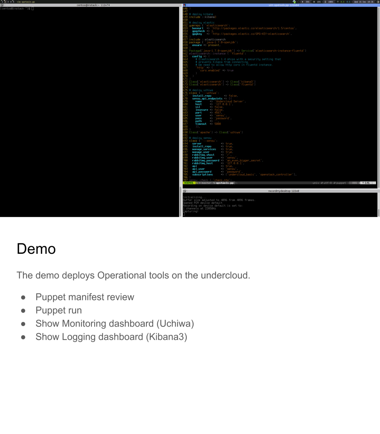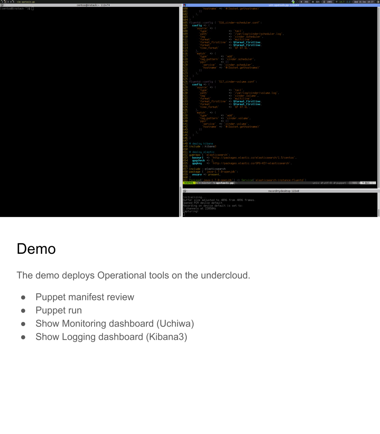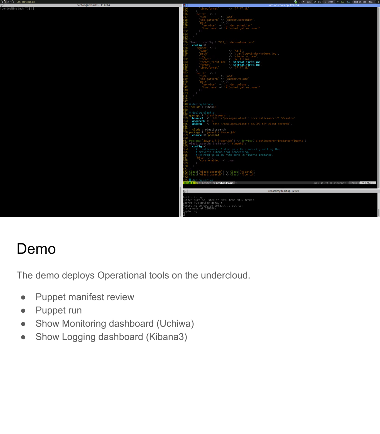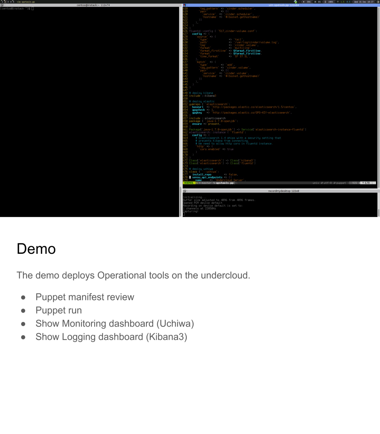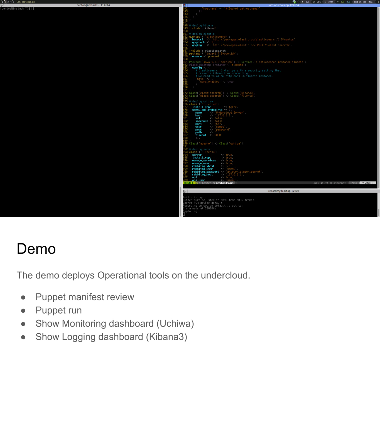So my demo is grabbing the logs from Keystone, Nova, Glance, Cinder, or Neutron. That's for the demo, but obviously later we will support all the services that we need. I'm also deploying Kibana, so you can see it's very simple. Just include Kibana and the Puppet module just does the job. We manage Elasticsearch. We have to install Java, but that's a dependency of Elasticsearch. And a bit of orchestration to manage the deployment in one single Puppet run.